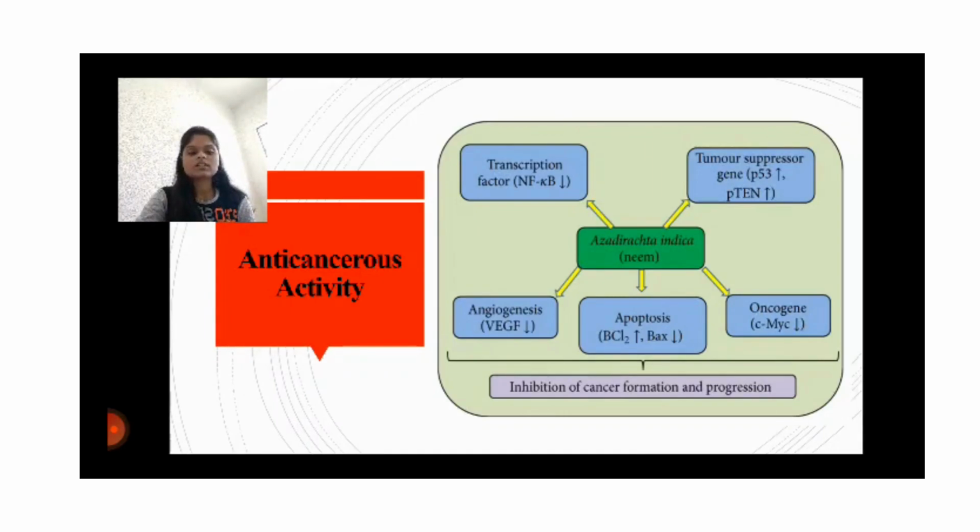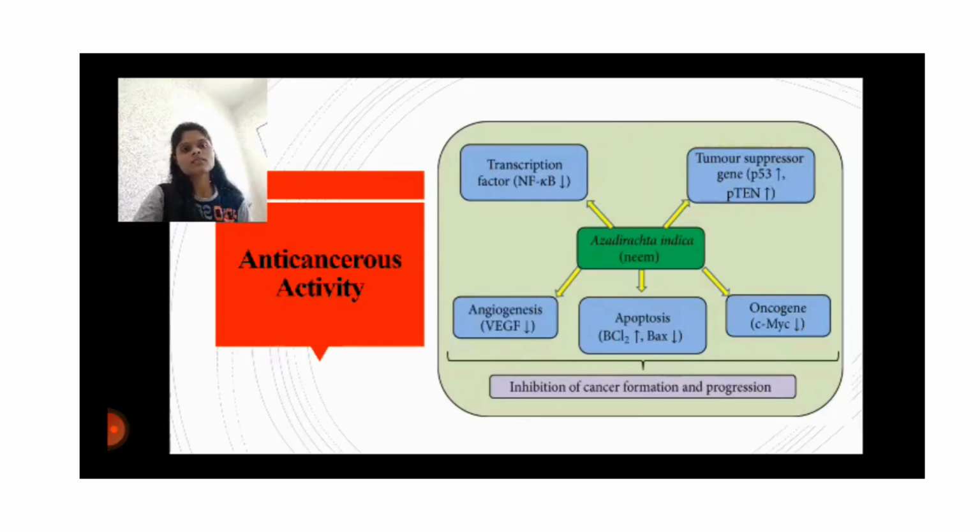Ethanolic extract of neem effectively upregulated the proapoptotic genes, that is Bcl-2 associated X protein, Bcl-2 associated death promoter gene, phosphatase and tensin homolog gene, and c-Jun N-terminal kinase. Neem leaf extract enhanced the expression of proapoptotic genes like caspase 3 and caspase 8.